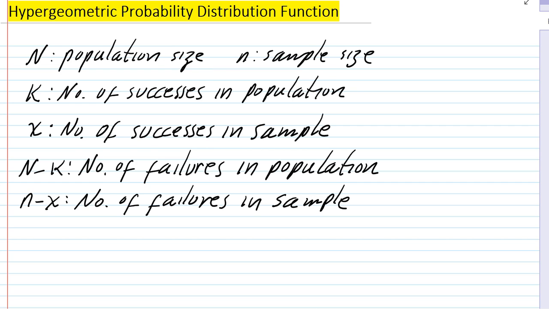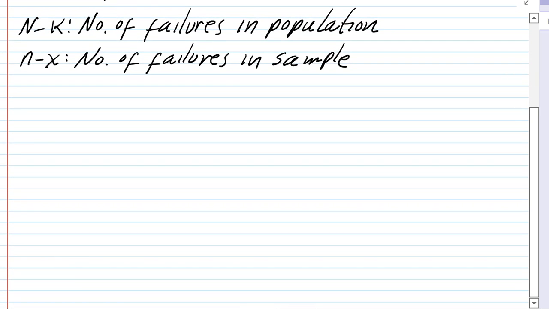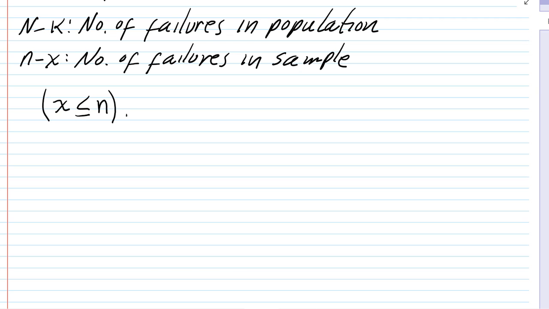So what is the sample space for x before we actually write the distribution function? To come up with it, we can make the following observation. The number of successes in the sample could be at most as large as the sample size, right? And also, the number of successes could be no more than the successes in the population.